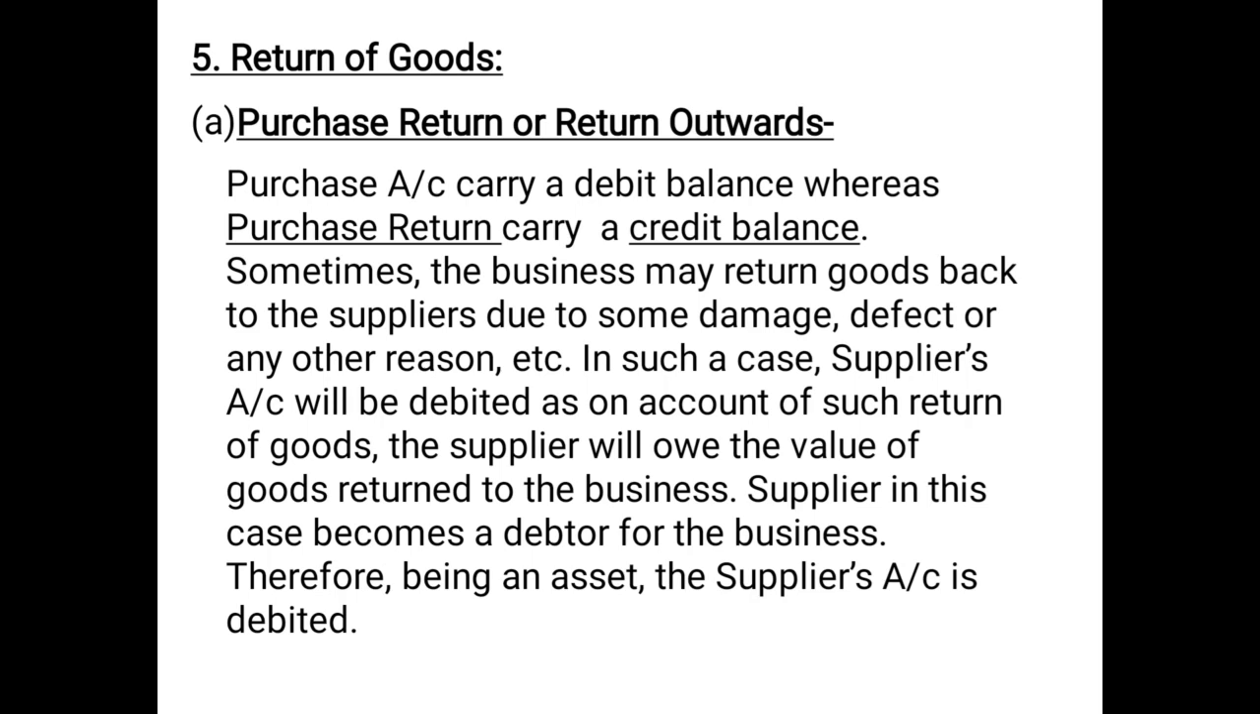For example, if a business purchases goods of rupees 50,000 from a supplier, and on purchasing the goods the business realizes that the goods are not up to the mark for, let's say, an amount of 1,000 rupees, the business can return the goods back to the supplier. So which kind of return is this? This is purchase return for the business. The business purchased the goods, and on not being satisfied, returned them. So this will be known as purchase return.